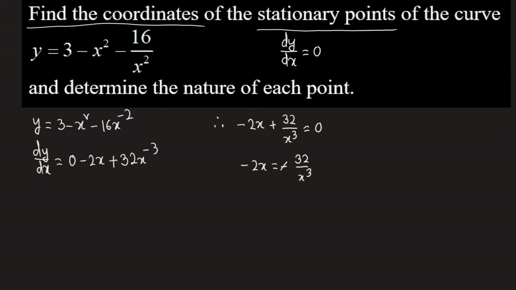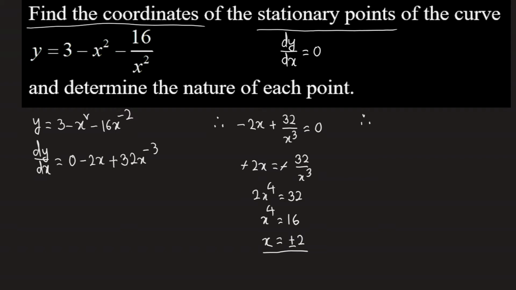We can cancel the minus sign from both sides, and the expression is 2x to the power 4 equals 32, and x to the power 4 equals 16. So from here we get x equals 16 to the power 1 by 4, which gives us plus or minus 2. So this is our stationary point x value. Now we have to find the value of y by putting this value in the main equation for y.